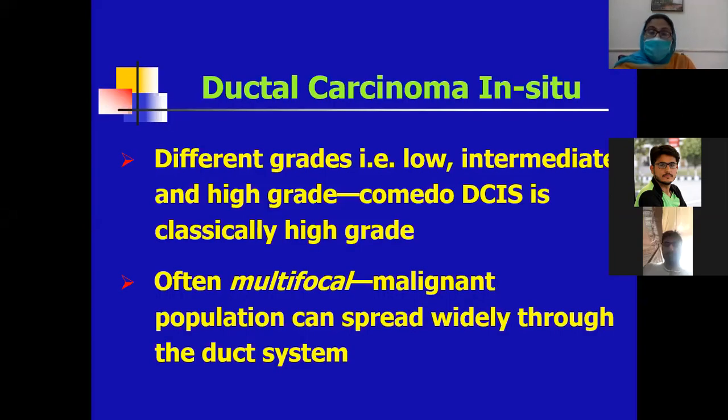So there are different grades. DCIS can be graded into different categories like low grade, intermediate, and high grade. The high grade includes the comedo type DCIS. Classically, it is a high grade type. DCIS is often multifocal, and the malignant population can spread widely through the duct system with an intact basement membrane.